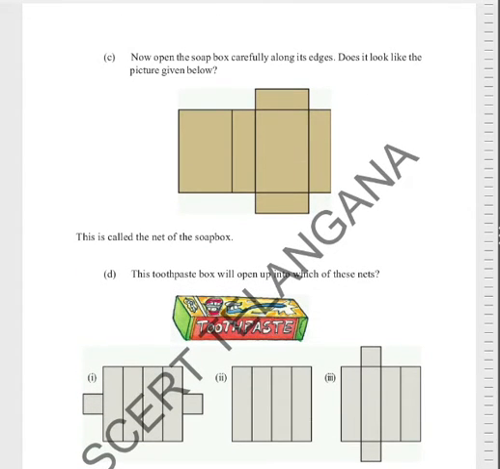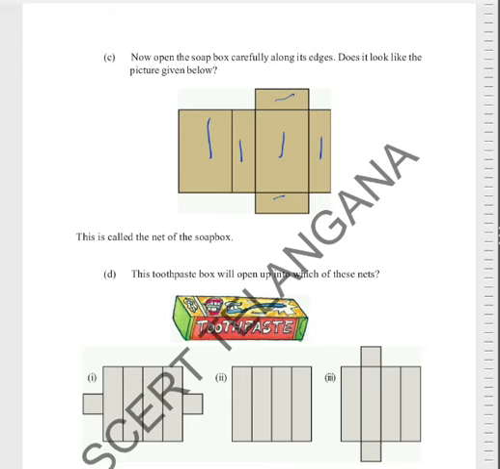Now see what shape we draw. Now open the shoe box carefully along its edges. Does it look like the picture given below? This is the shoe box. When you open that, it will look like this. Okay, this is same, and this one is same, and this one is same, the remaining.